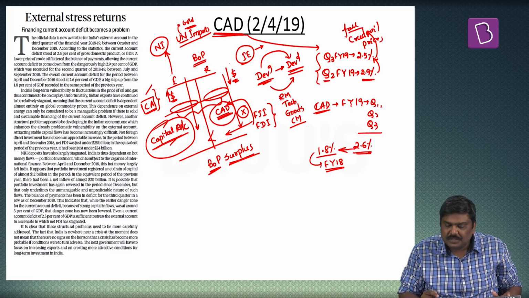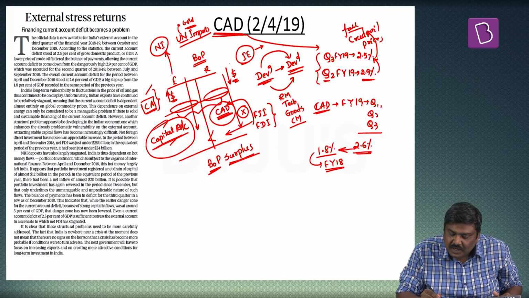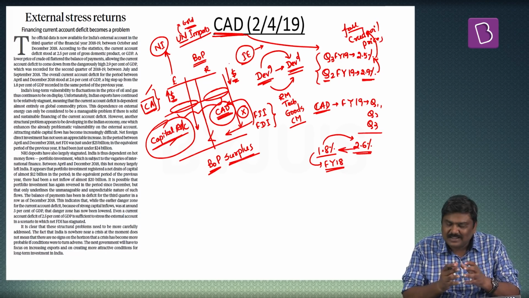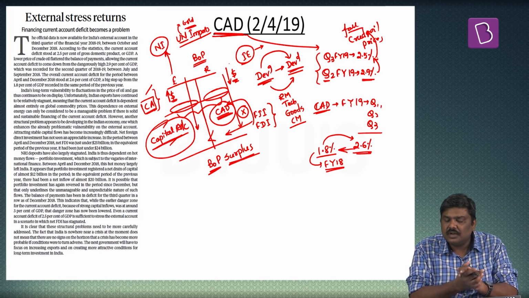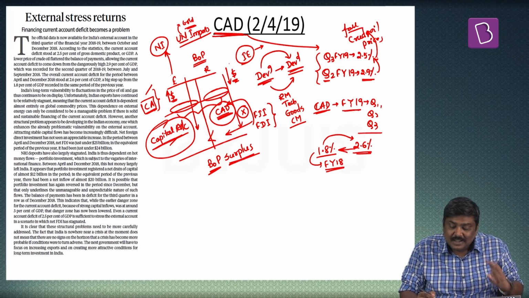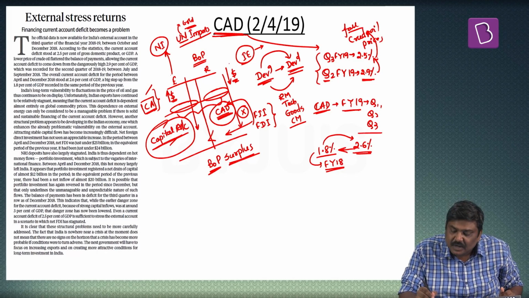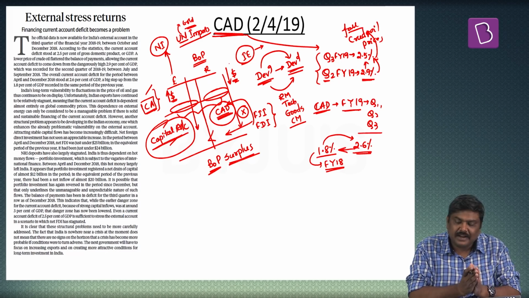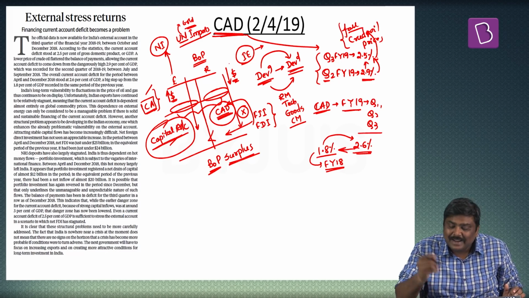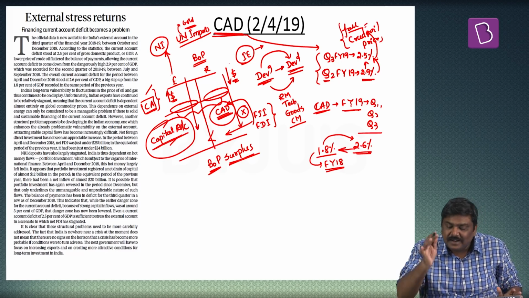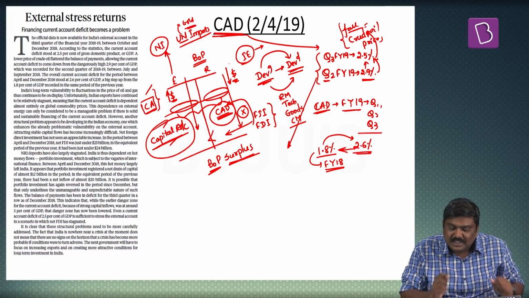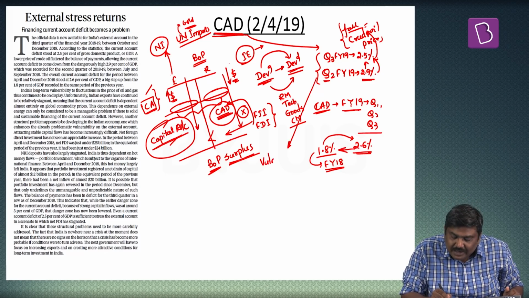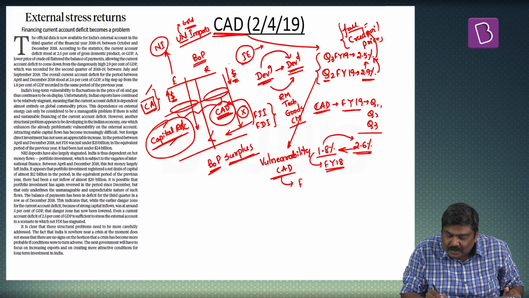Now, what are the implications? One, the current account deficit has expanded for the first three quarters in fiscal year 19. Second, since this deficit has come down from the second quarter to the third quarter of fiscal year 19 because of a decrease in the fuel prices in the international market, it basically represents the vulnerability of India's current account deficit, which is wholly dependent on external factors.